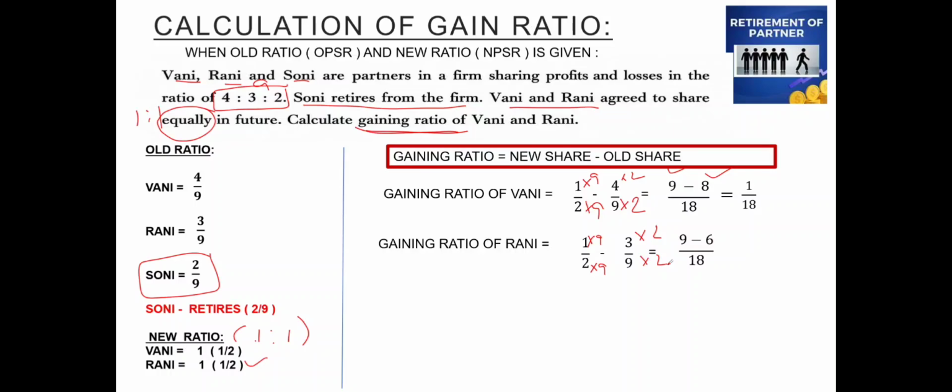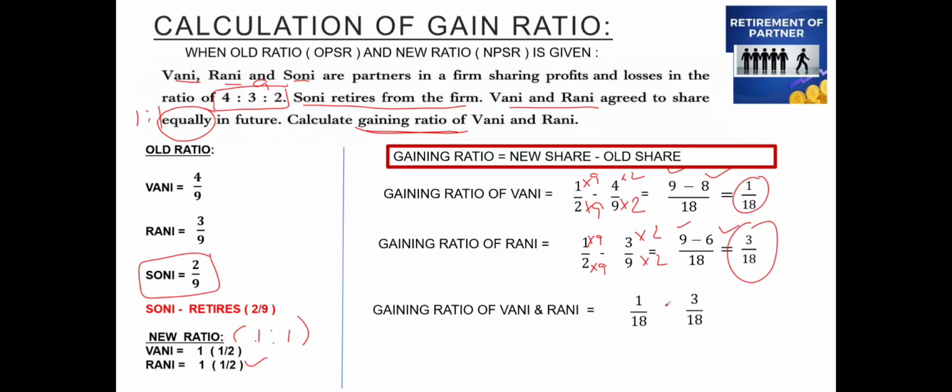So this is the gaining ratio of Vani and Rani. So the gaining ratio of Vani and Rani will be 1 and 3, 1 is to 3. So this is the gaining ratio of Vani and Rani when the old ratio and the new ratio is given to us.